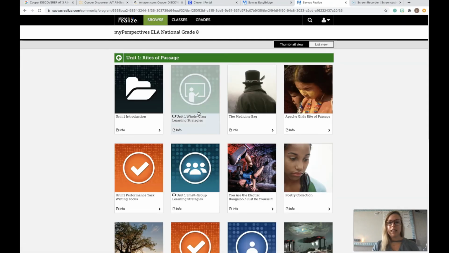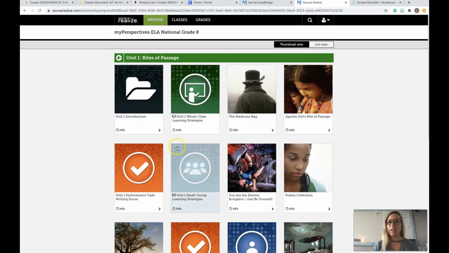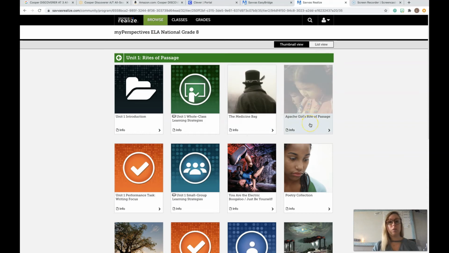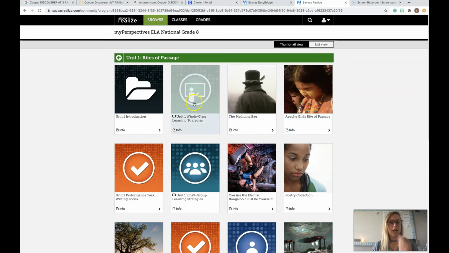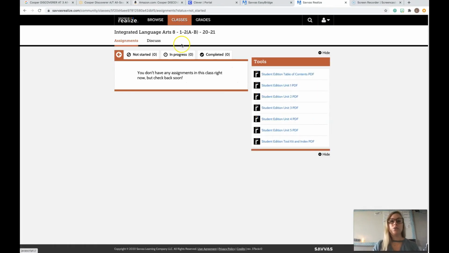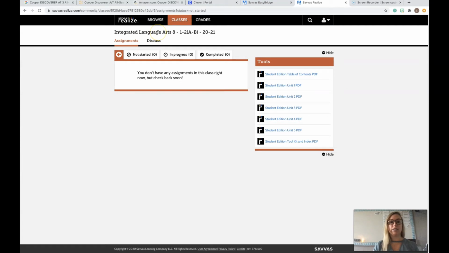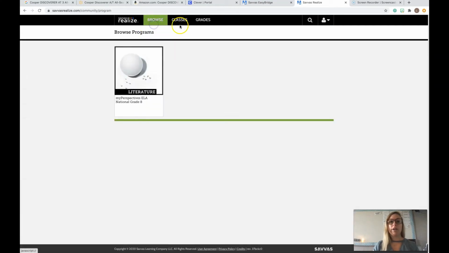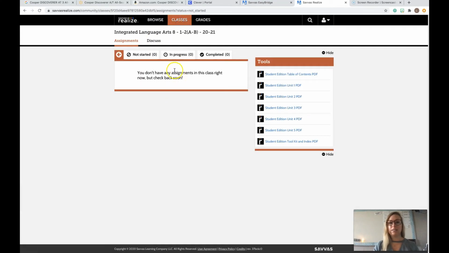Again, this has everything that you need broken down. This is a little bit more user-friendly than the student edition. So we are going into Unit 1, and you can see that there are activities here for you. Now, if you ever just want to dive into something that I have assigned to you, it will always be under classes, okay?